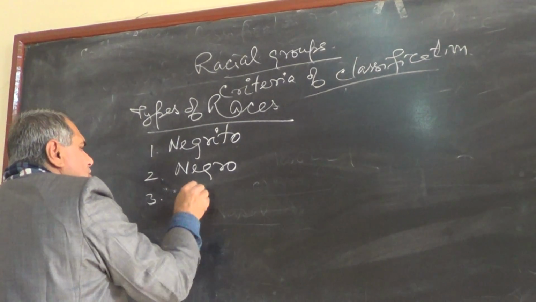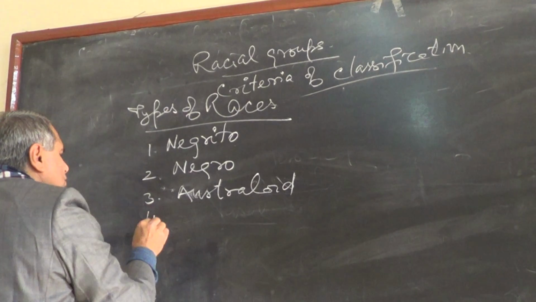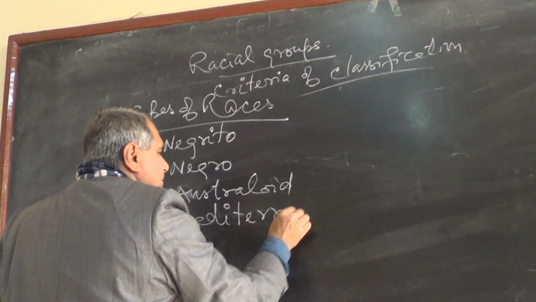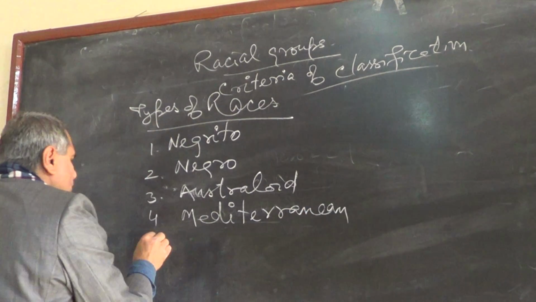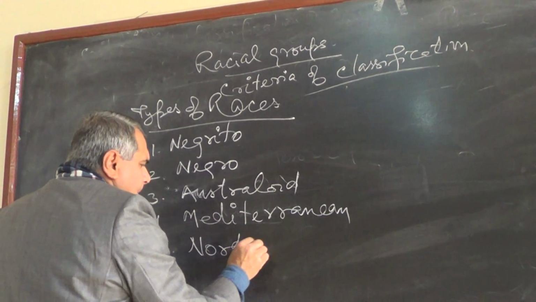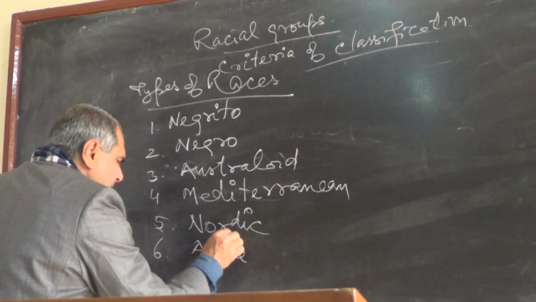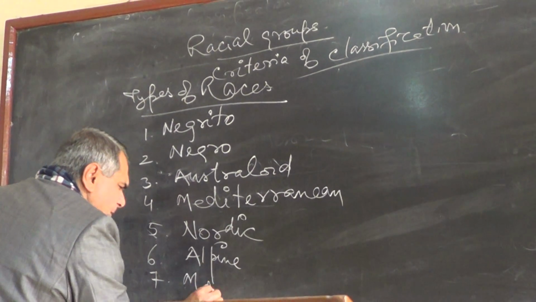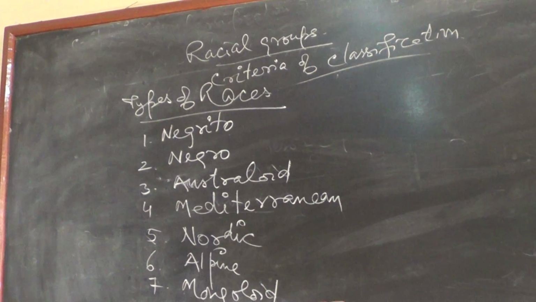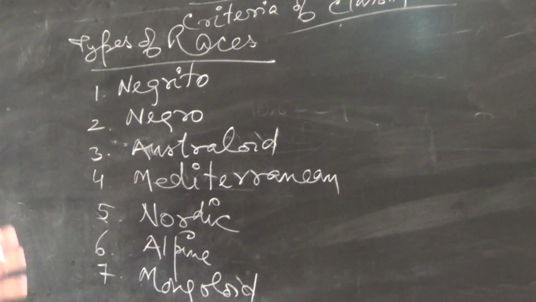Third is called Australoid. Fourth is Mediterranean. Fifth is Nordic. Sixth is Alpine. Seventh is Mongoloid. These are the 7 races in all. Basically, just to understand 7 broad.